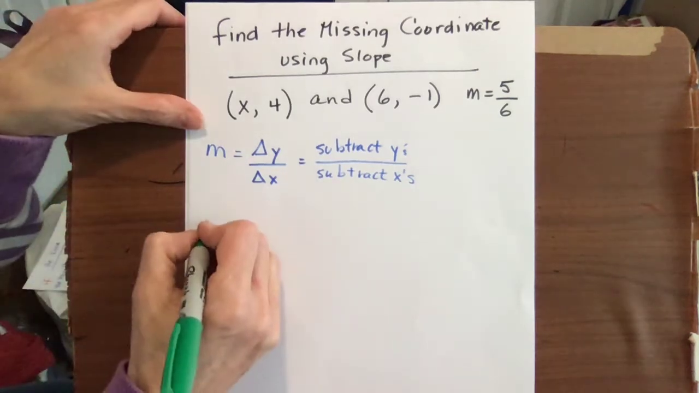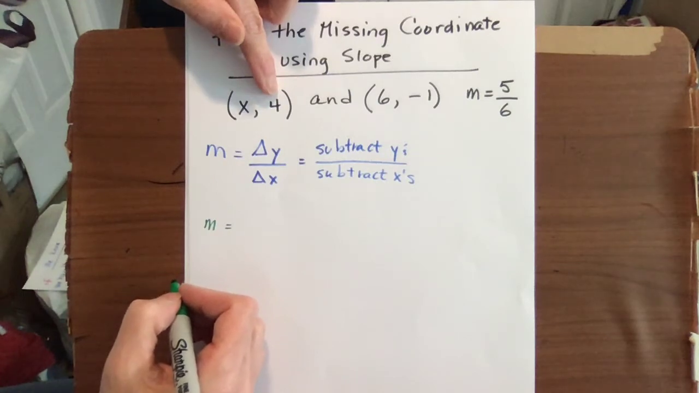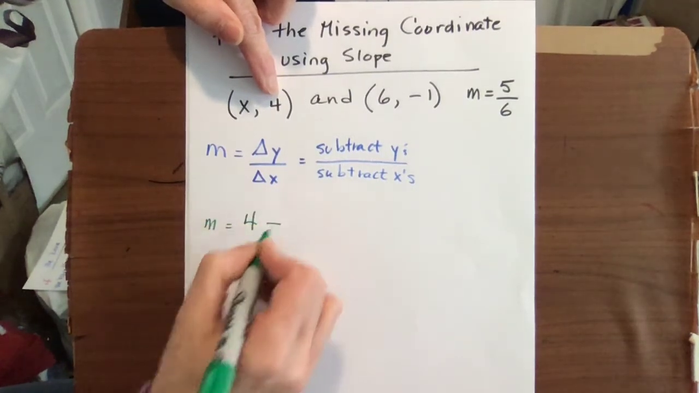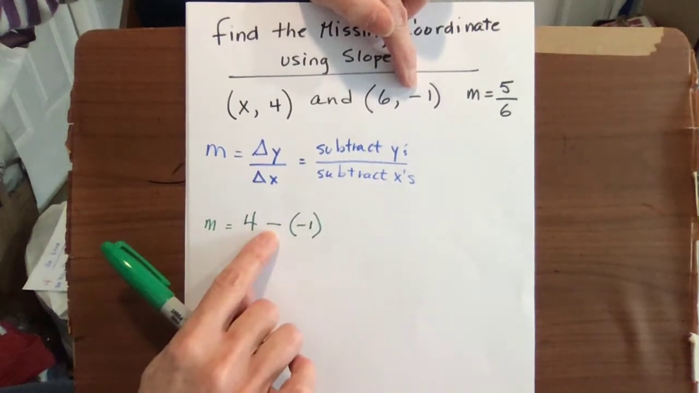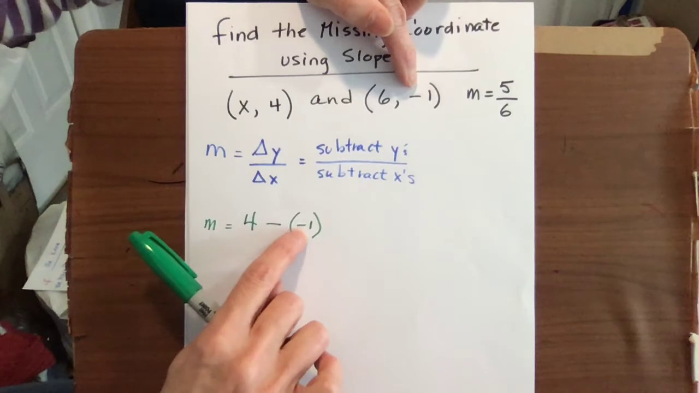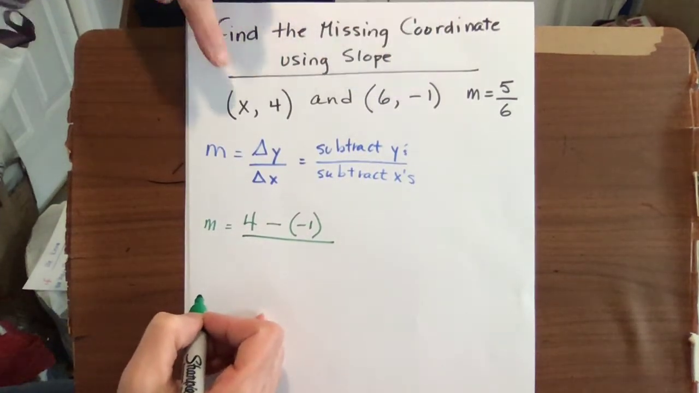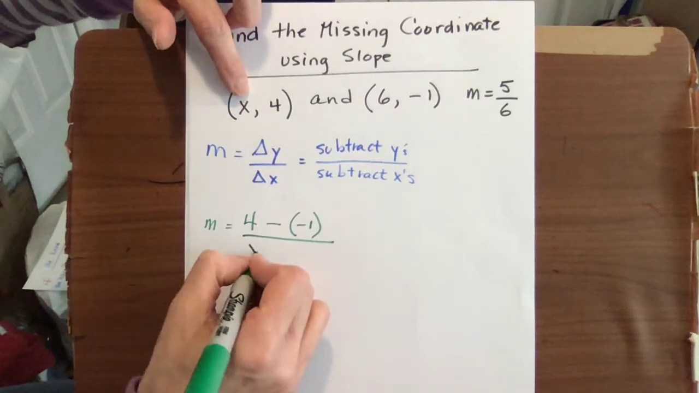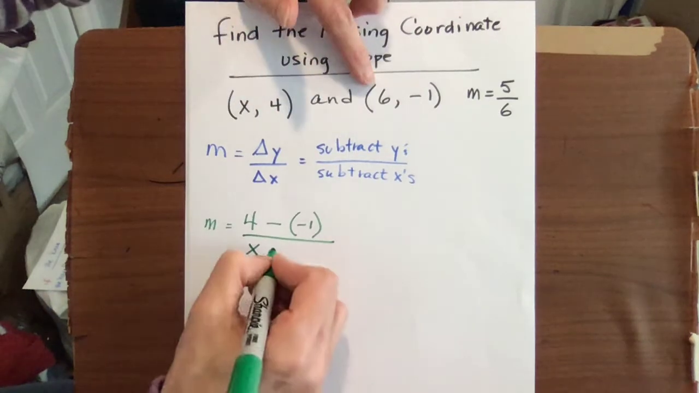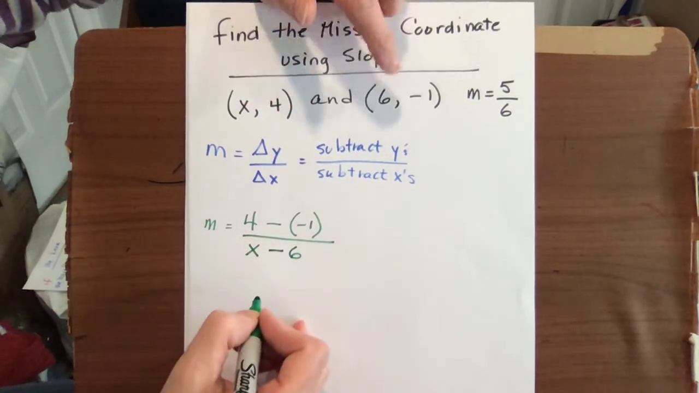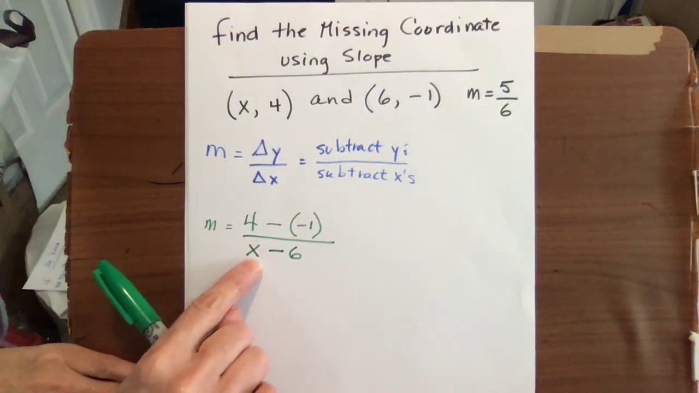So my slope is equal to, I'm going to start with 4 from the first coordinate for the y, and I'm going to subtract the y from the second coordinate, and that's a -1. Remember, the subtraction sign has nothing to do with the negative sign on the number. And then I'm going to go back and get the x from the first coordinate, just like I got the y from. And I'm going to subtract the 6, which is the x coordinate, from the second point. And that's my slope. The thing is, we have an x in here.